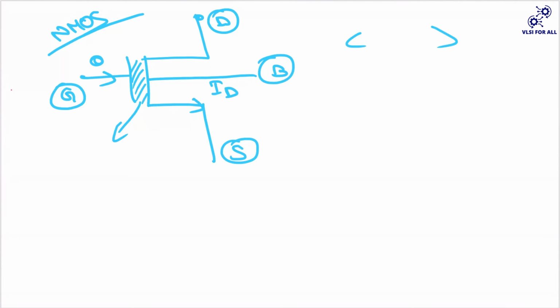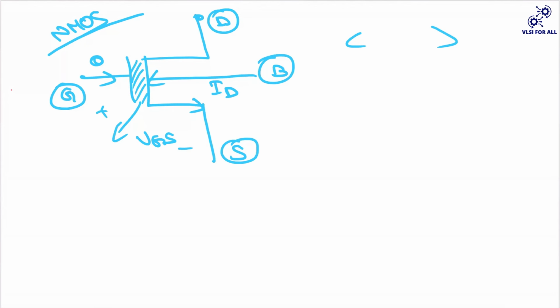Yeah, may I know why? Because in NMOS we are using P substrate and it is majority of holes. Okay. So the channel is of electrons, and you're right. So your body is your P type and your channel is your N type. Now if you consider it like your diode, it will be from your P to N type. You can just simply remember it in that way. So this direction is from your body to your channel. So that is the case here.